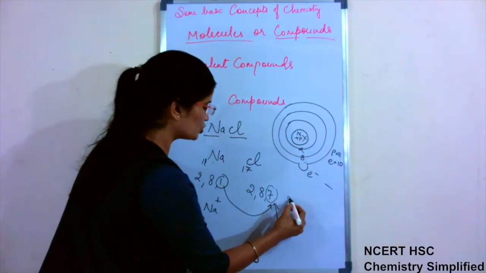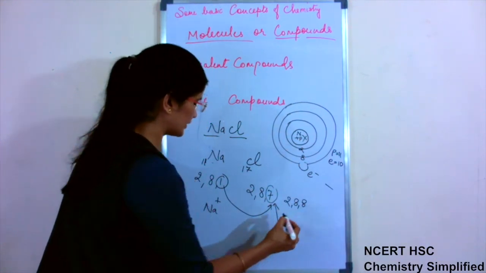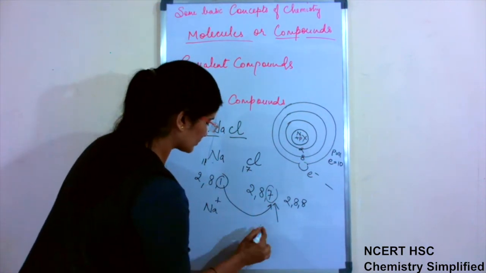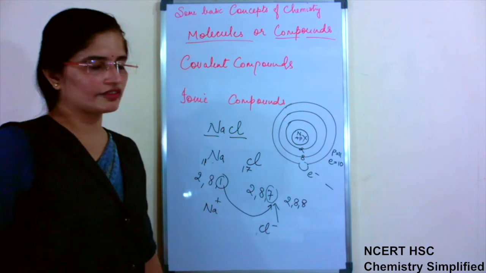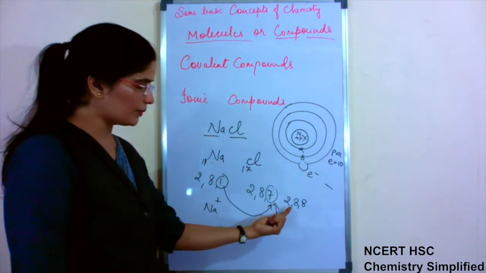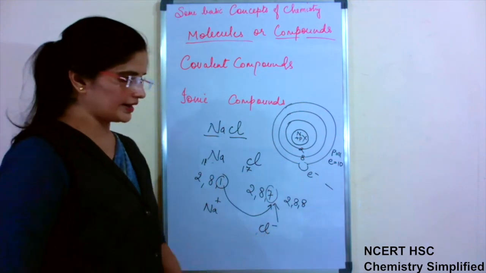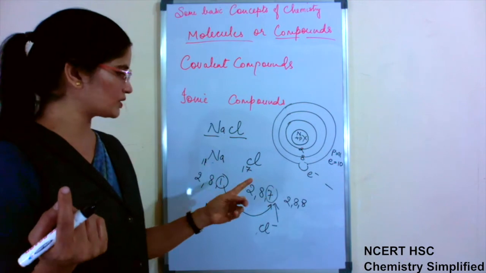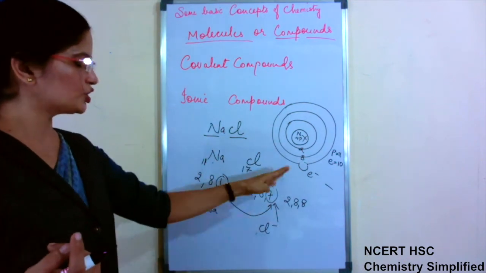So it will become 2, 8 and 8 after gaining 1 electron. So chlorine acquires negative charge after accepting the electron, because now the number of electrons is 1 more, so 1 negative. As many as are accepted, that charge we get. 2 electrons lost, 2 positive. 2 electrons gained, 2 negative charge.